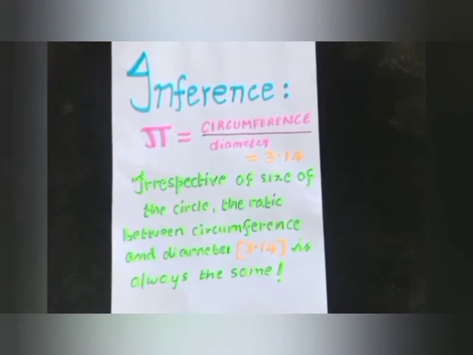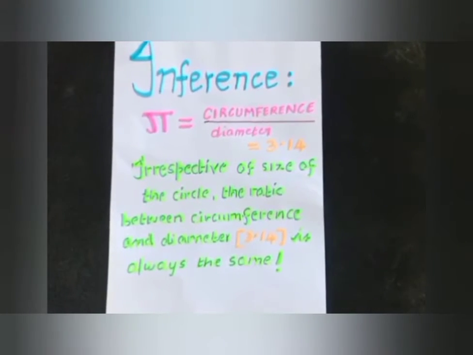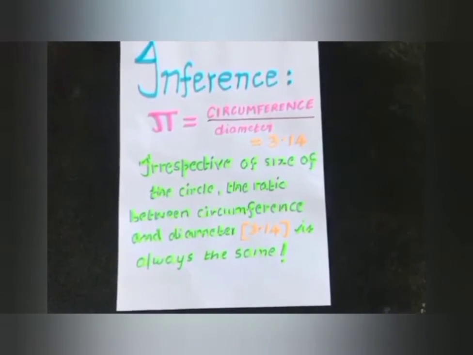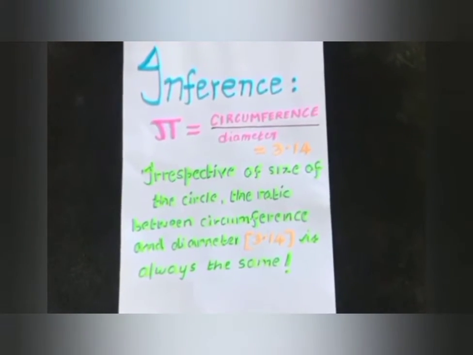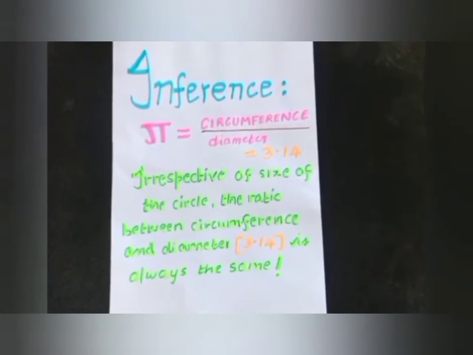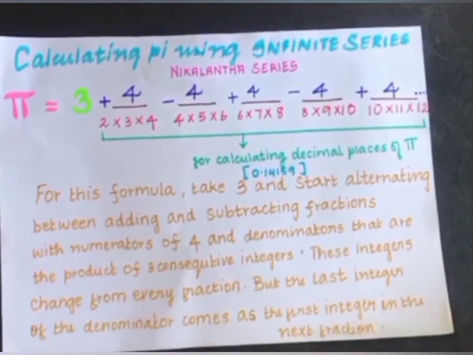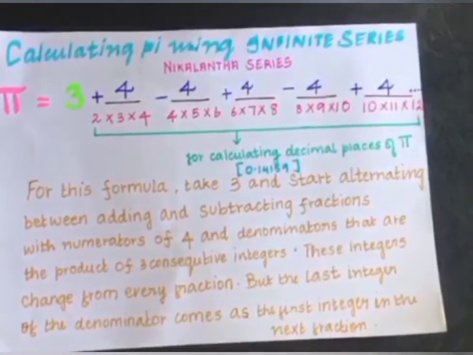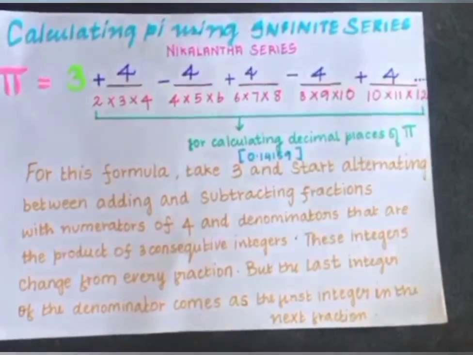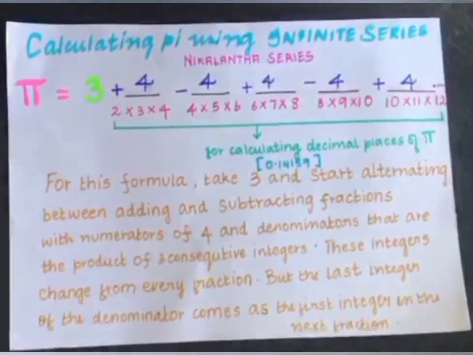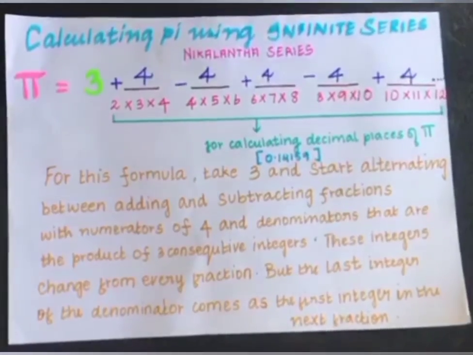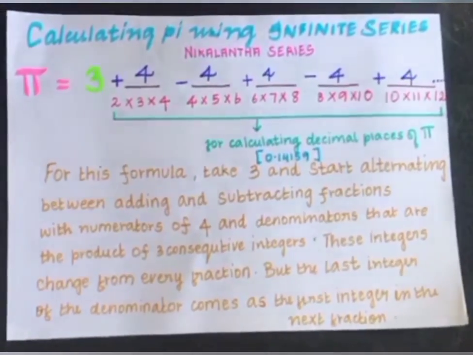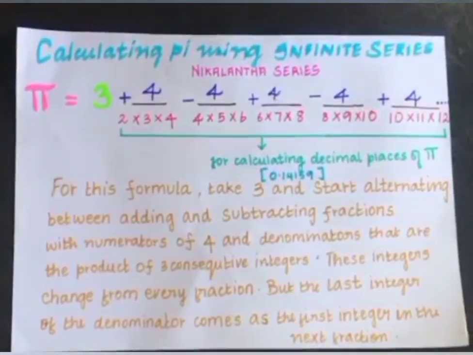This ratio is called pi, which is approximately 3.14 or 22 by 7. So now, let's check out another way of calculating pi other than circumference by diameter. This is generally called calculating pi using an infinite series. This infinite series is called the Nilakantha series.